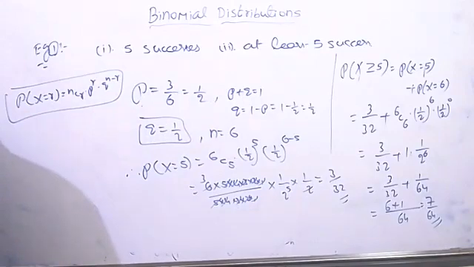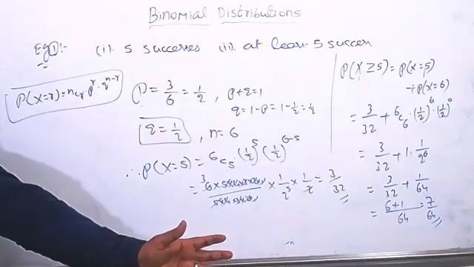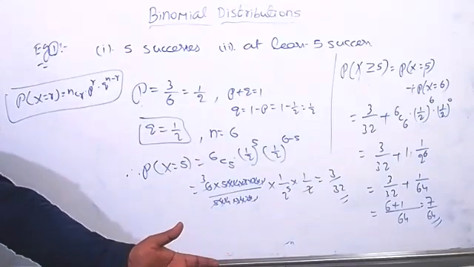Let X denote the number of successes in 6 trials. Then X is a binomial variate, that means the distribution is binomial with parameters N equal to 6, P equal to 1 by 2 and Q equal to 1 by 2. Then you can find the values.